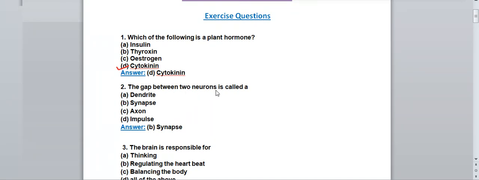The gap between two neurons is called a dendrite, synapse, axon, impulse. As you know, dendrite is a part of a nerve cell or neuron. Synapse is the correct answer because the gap between two neurons is called synapse. Axon is also the part of neurons. Impulses, these are the messages which are carried from one neuron to the next neuron. So your correct answer is synapse.